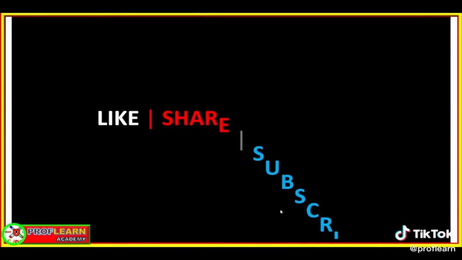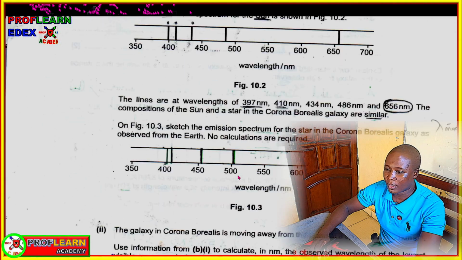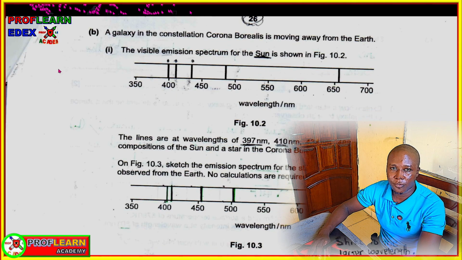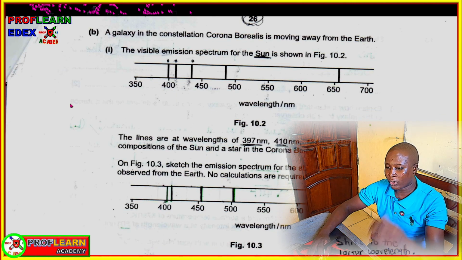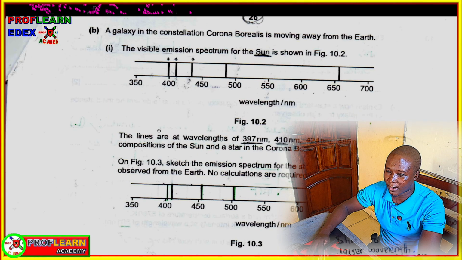So let's dive into the next part of the question that was tested, so that we can see what the main questions are. We are told the galaxy in the constellation Corona Borealis is moving away from Earth. So if it's moving away from Earth, its light is going to undergo what we call a redshift.